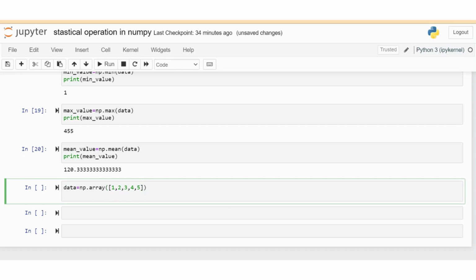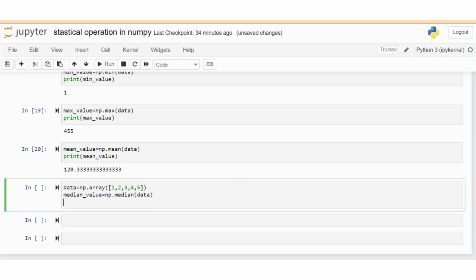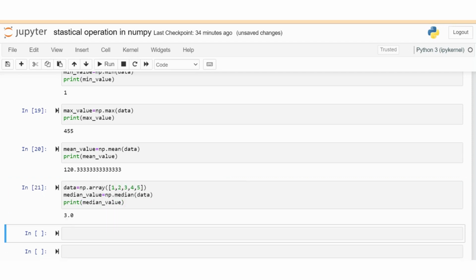Then median value equal to np.median of the given data, and print the median value. The median value means the middle element of the given array 1 2 3 4 5, and the middle element is 3.